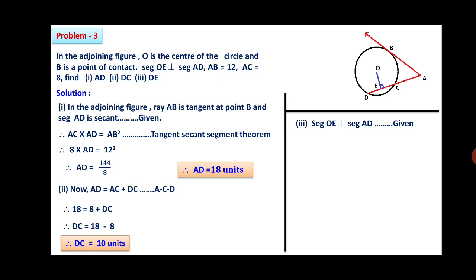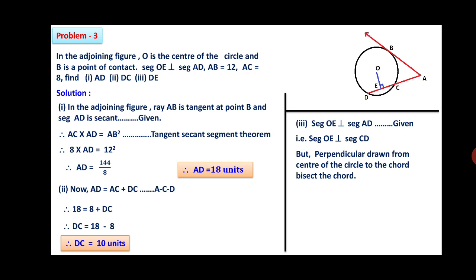Now we will find the third. We have that segment OE is perpendicular to AD. That is, OE perpendicular to AD means it is perpendicular to CD only. But we know that a perpendicular drawn from the center of the circle to the chord bisects the chord. Accordingly, we can write DE is half of DC. Therefore, DE is equal to half into DC, which is 10, that we have calculated. Therefore, we are getting DE is equal to 5 units after dividing 10 by 2.